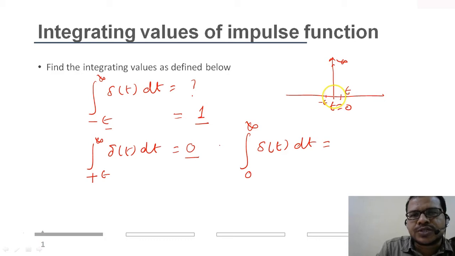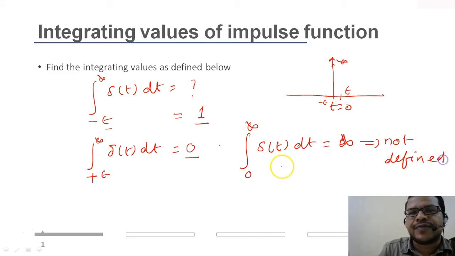As it includes t equal to 0, and at t equal to 0 the amplitude of the impulse is infinity, what does that mean? It means the signal is not defined at t equal to 0, so it will be infinity, or you can say the signal is not defined, right? So these are the three cases.